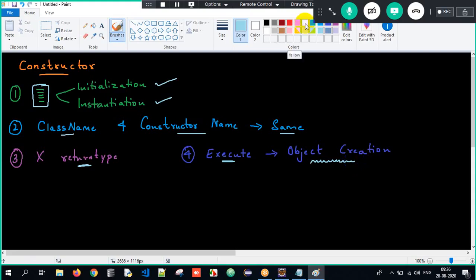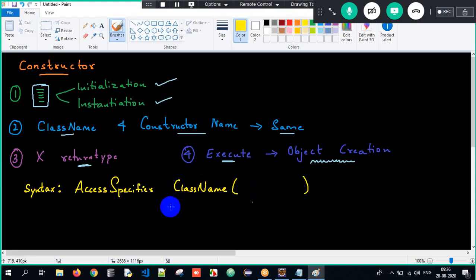Now the syntax. First, we have to give the access specifier. Then we write the class name, since the constructor name and class name should be the same, followed by open and close parentheses, then open and close curly braces.